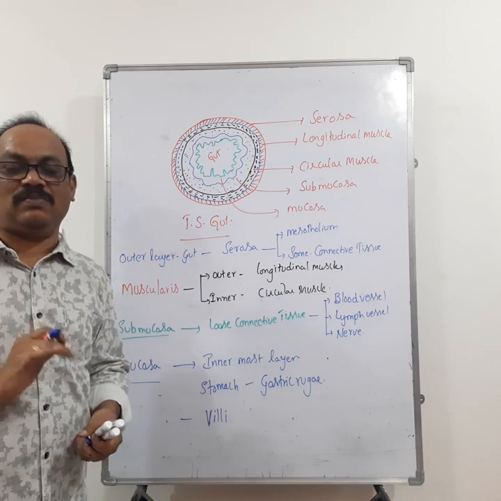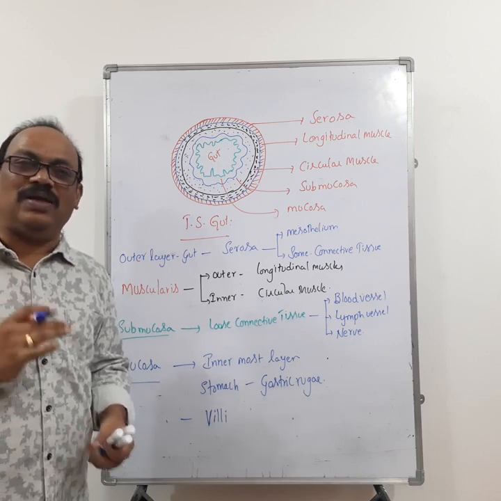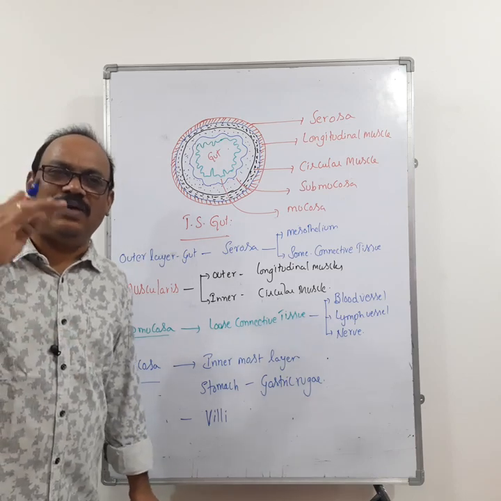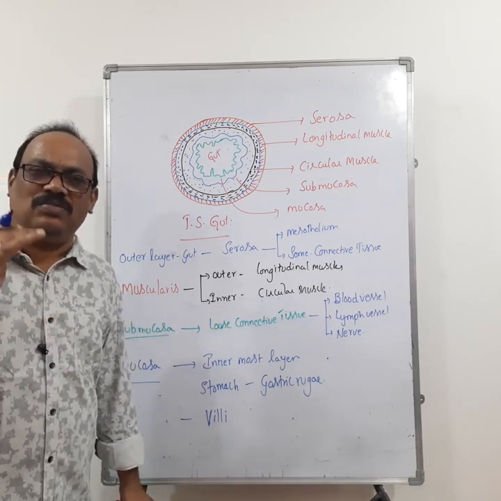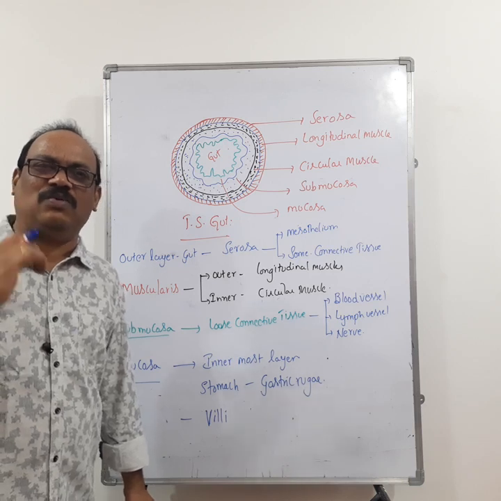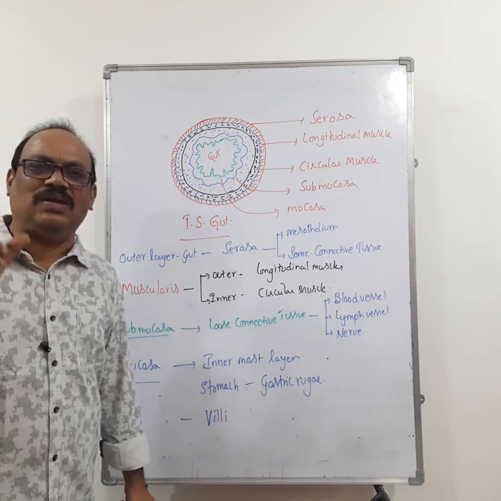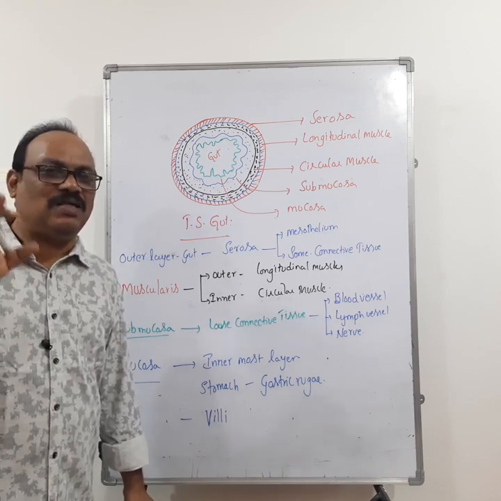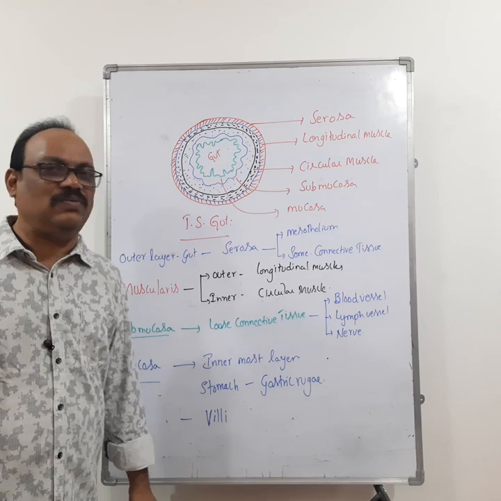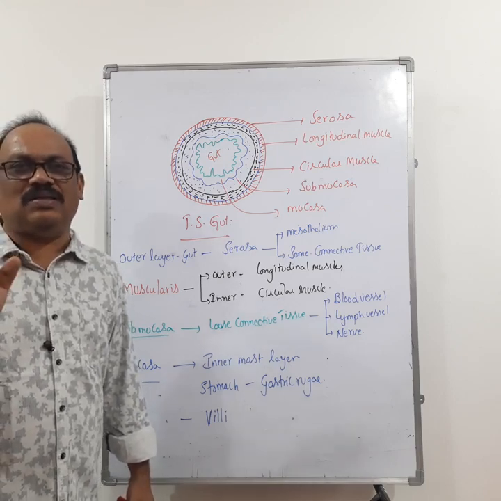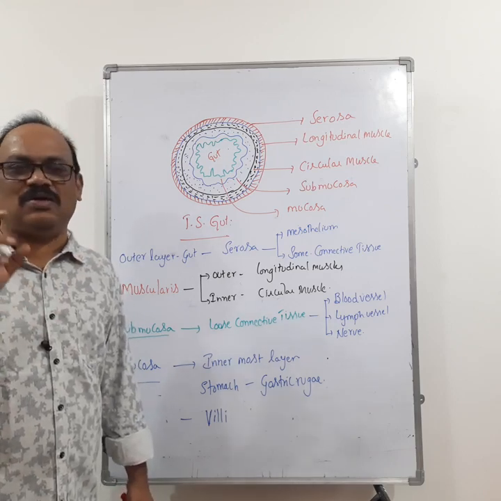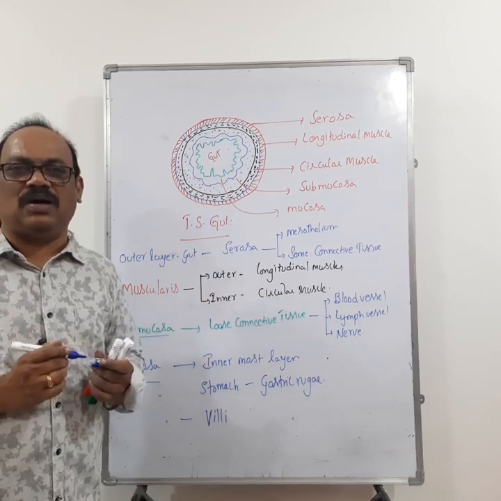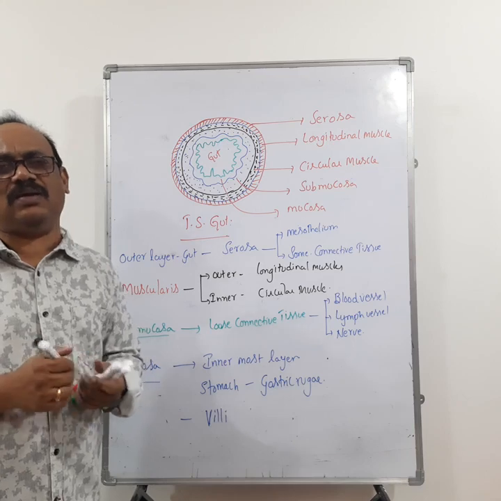That is the statement. That means you should remember that in the four layers, the mucosa is undergoing modifications, right? The mucosa forms irregular folds in the stomach, and the mucosa forms finger-like projections in the small intestine. So remember that the layers can undergo modification. If they say that they do not undergo modification, it is a wrong statement. Okay, remember that one. So this completes the TS of alimentary canal.